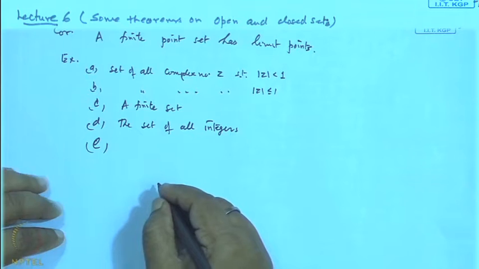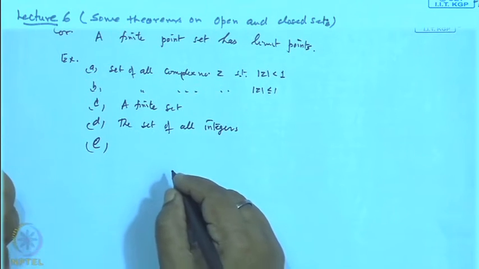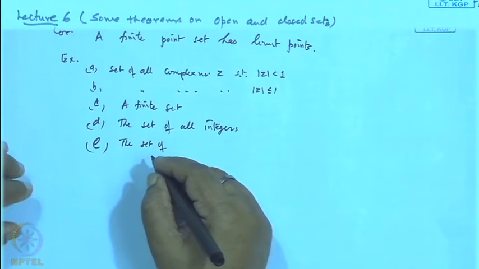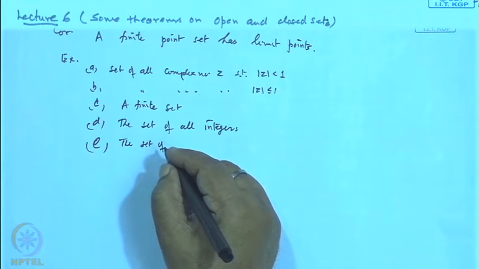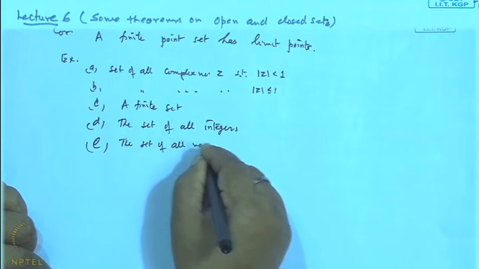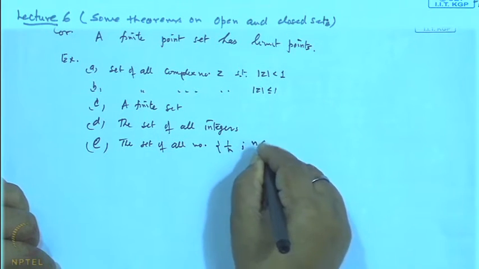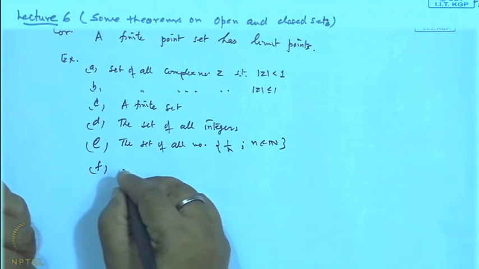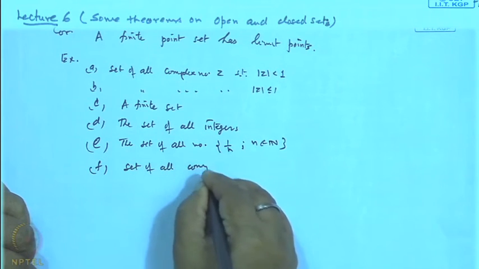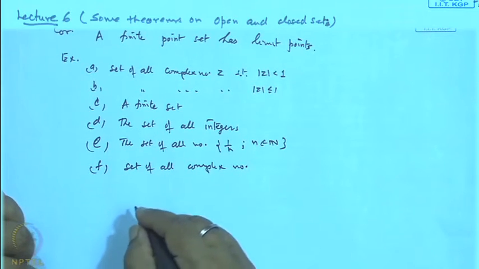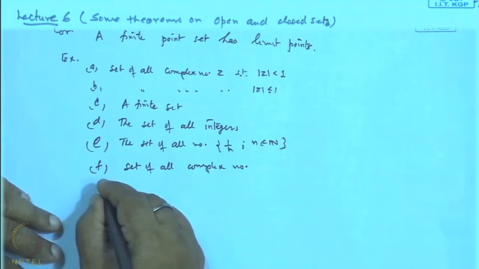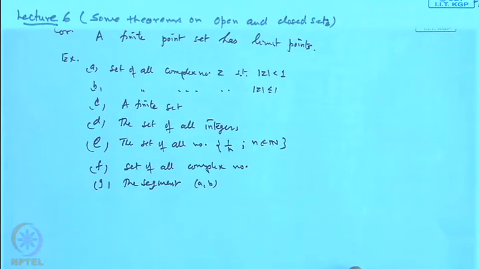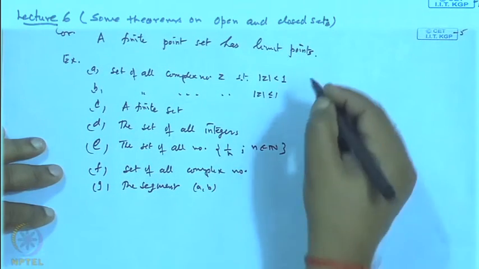E is the set consisting of numbers like this: the set of all complex numbers of the form 1 by n, where n belongs to the natural numbers. And F is the set of all complex numbers on the segment AB.